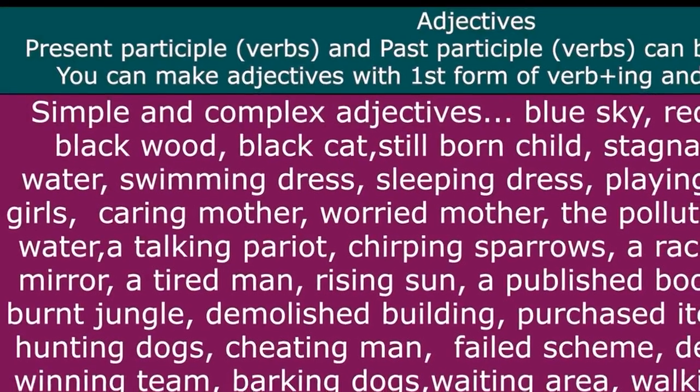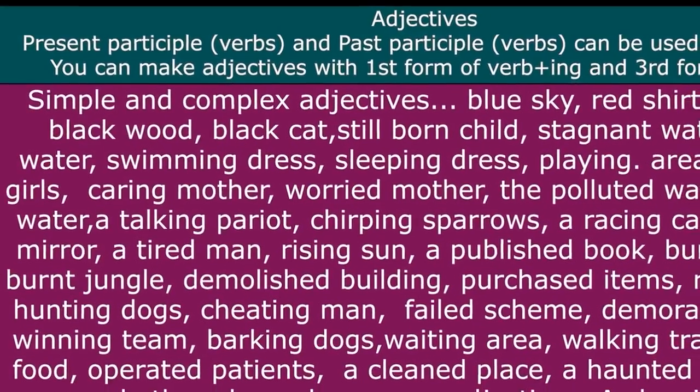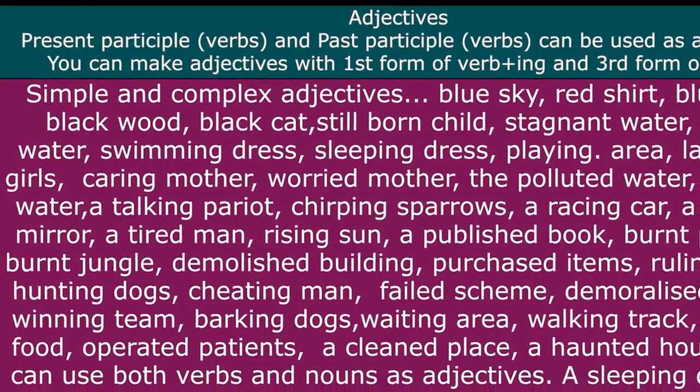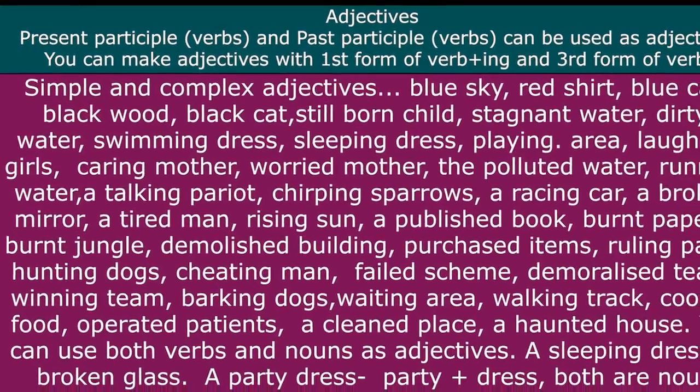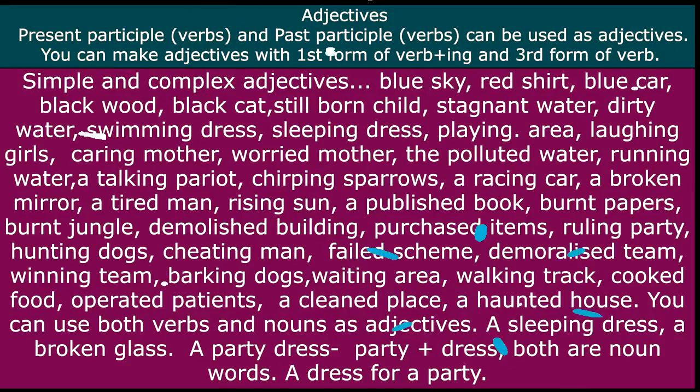Present participle is the first form of verb and ing. This structure of verb is called present participle, and it is used as an adjective, not as a verb. So: waiting area, barking dogs, winning team, cheating man, failed scheme, purchased items, demolished building, burnt jungle, tired man,